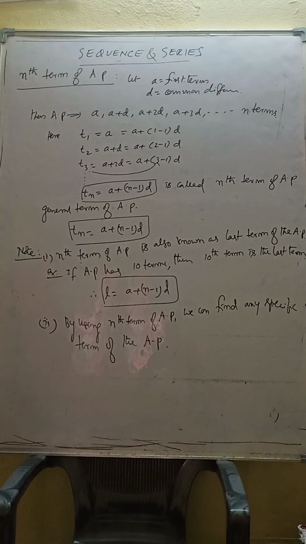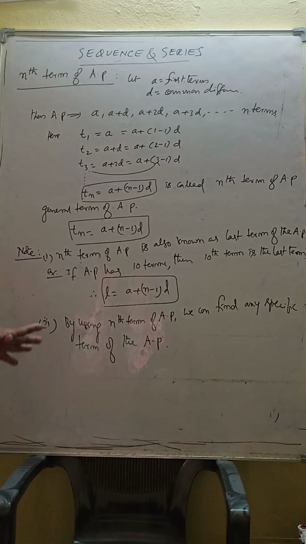Now you would see just 2-3 problems because time is running out. It is almost 1 hour. So I will do one thing: copy here today. In the next class I will discuss the properties of AP.